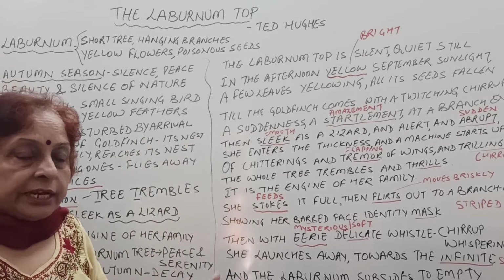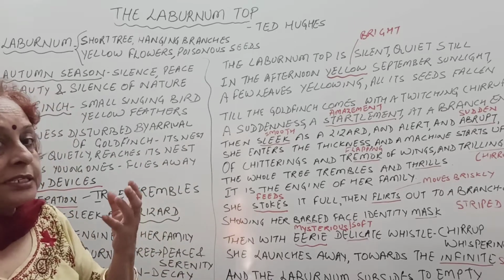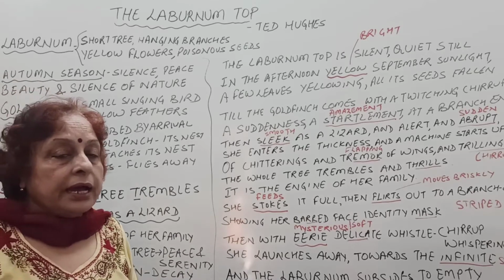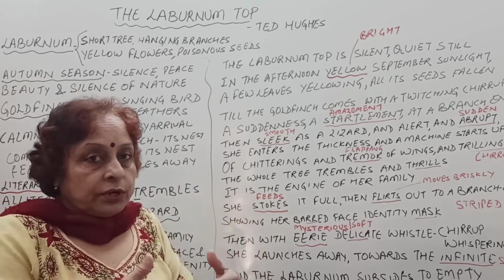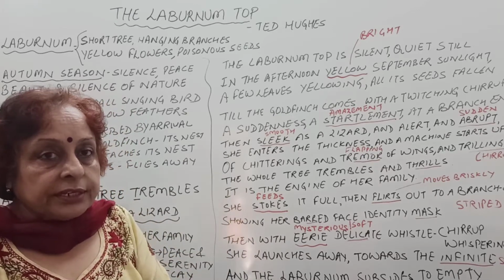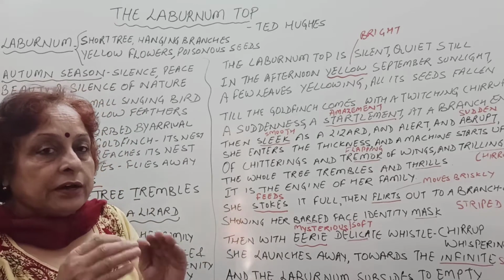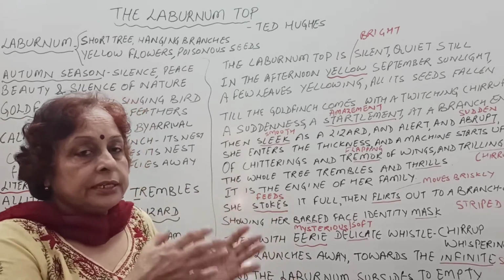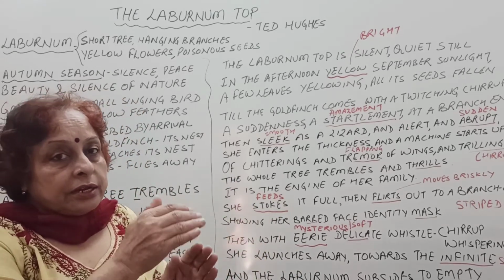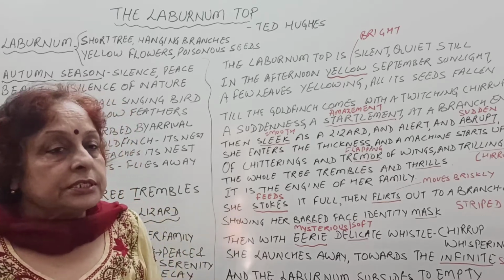The goldfinch arrives and disturbs its calmness, and then there is noise. It feeds its young ones. There is a lot of noise made by the young ones, their chitterings and flapping of wings. After feeding the birds in the nest inside the tree, the bird again flies into the sky.